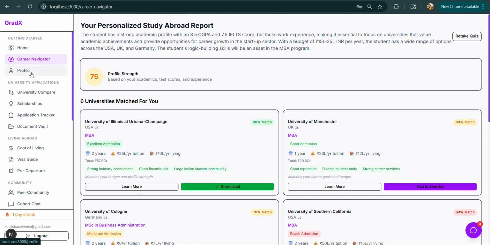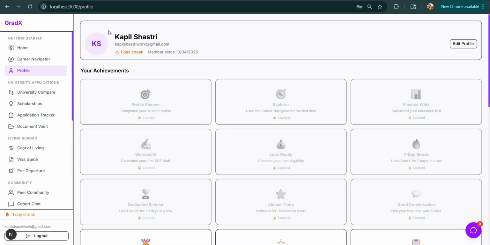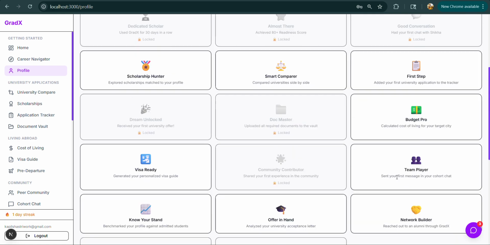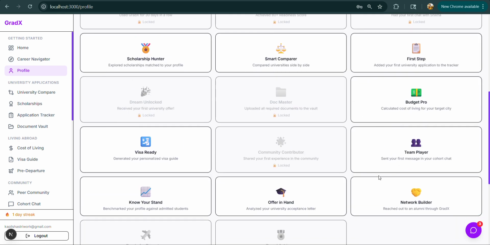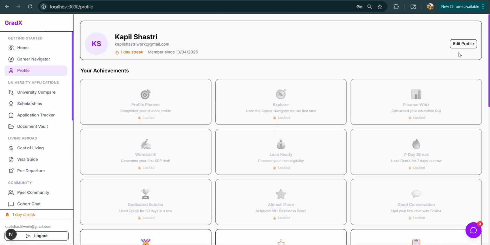Now I'll go to the profile page. This is where the profile of a student is built. Once I click edit profile, I'll be able to make all these changes, and this can help me with everything. For example, scholarship hunting, smart comparison between universities, and finances. For example, what are the finances that will take me to these universities with offer letters in hand, and it will help me with all these details. And this can be fed by editing my profile.